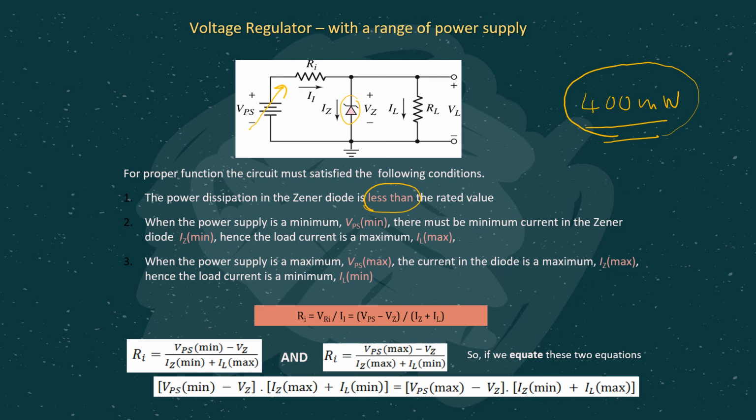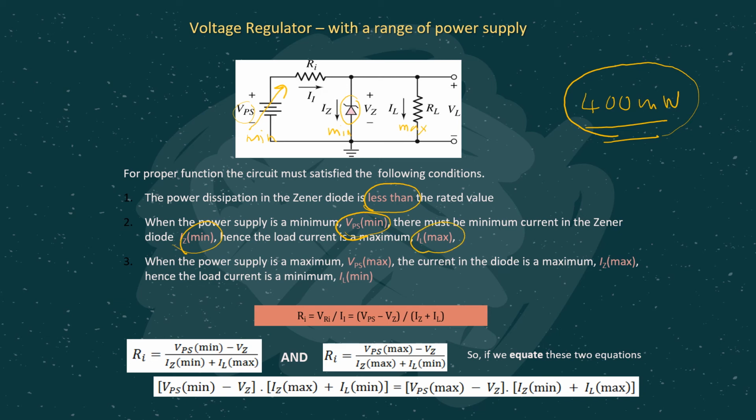Then you should take note as well. Remember, we are talking about VPS having a range. It could have a maximum value and a minimum value. So when VPS is minimum, at that time IZ will be minimum. Okay, when VPS is minimum, IZ will be minimum. Then obviously, since less current will be flowing here, IL will be maximum.